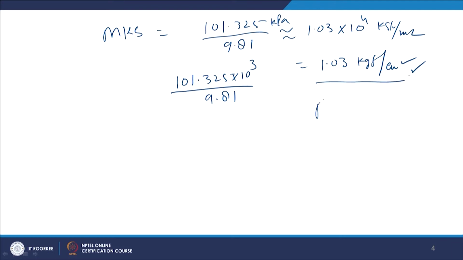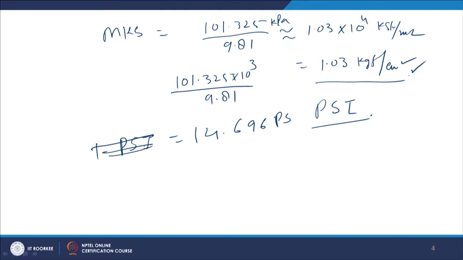So this is convenient to remember, right. Now, pounds per square inch is also a unit. Many of the pressure gauges in old power plants you will find in pounds per square inch. So 1 atmosphere is 14.696 pounds per square inch. 1 atmospheric pressure is equal to 14.696 psi.